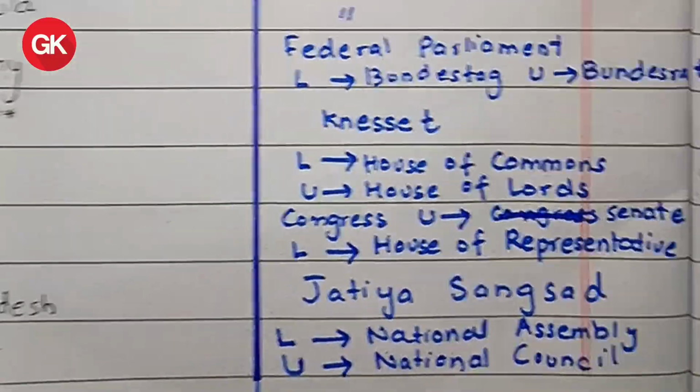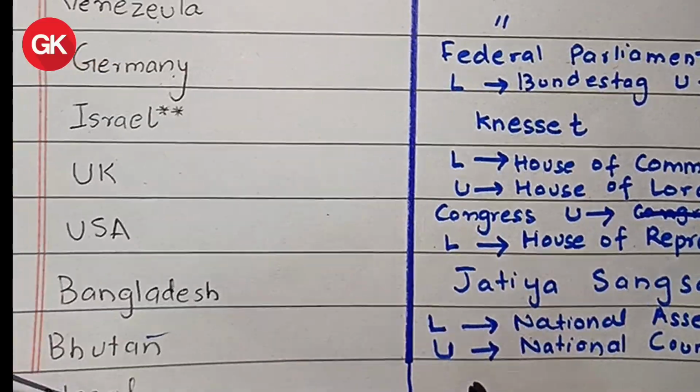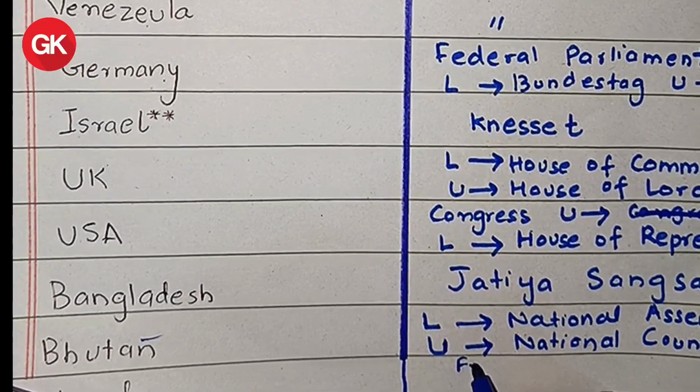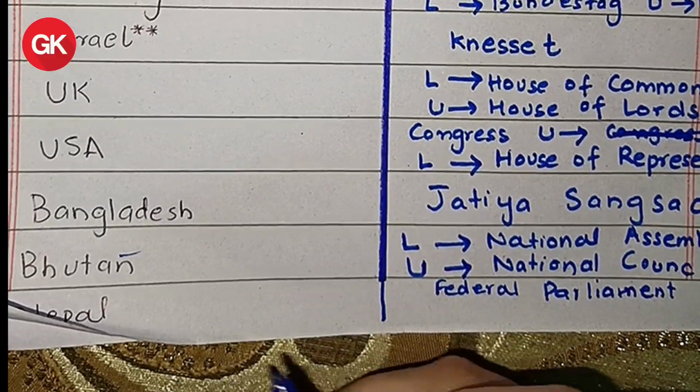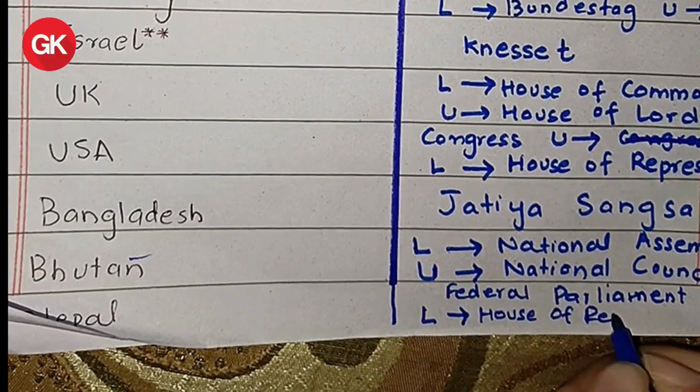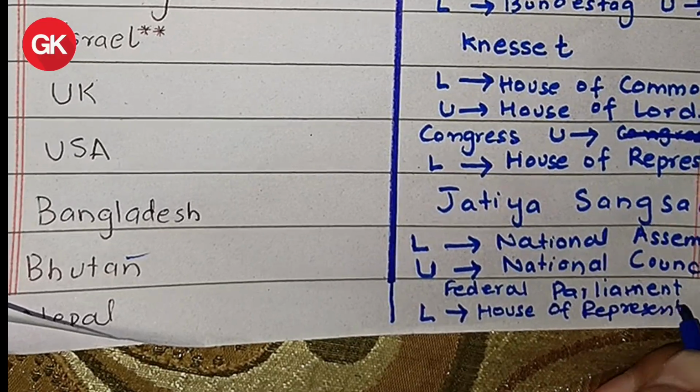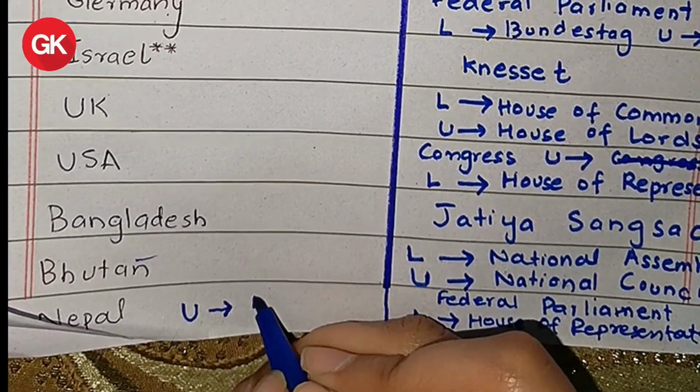Then we have Nepal. Nepal has a bicameral structure. Its parliament is called Federal Parliament. Its lower house is called House of Representative and its upper house is called National Assembly.